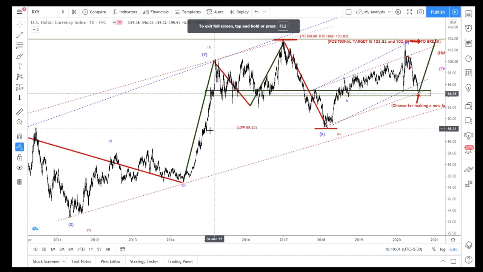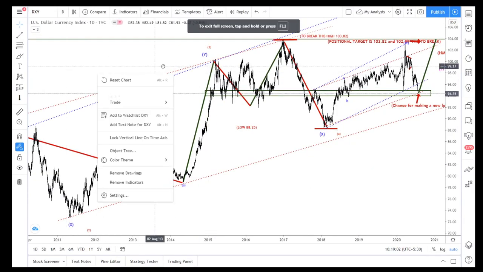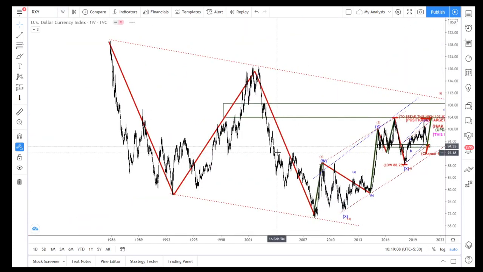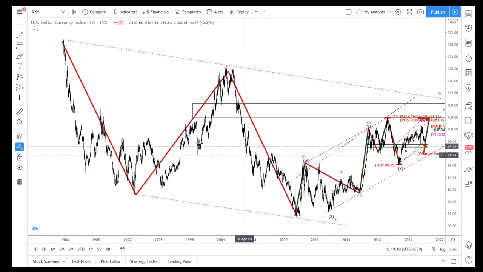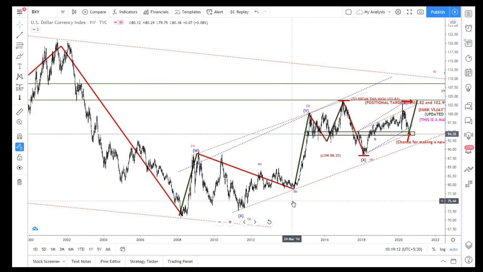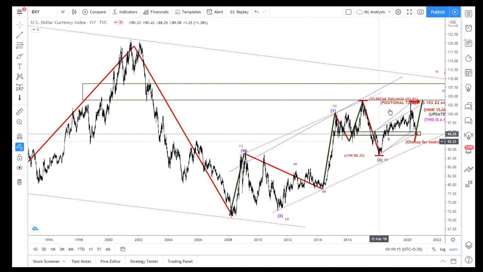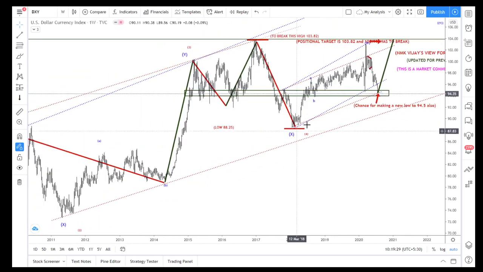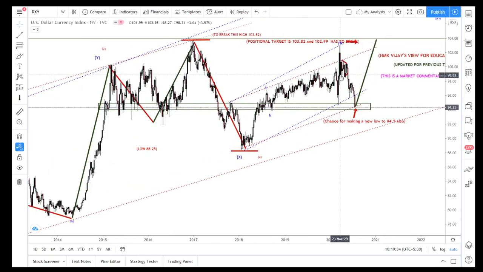The same, no change and no view changed from my previous analysis. The positional chart. So this is an ABC. It's finished, and we are in the correction pattern. It's a 5-wave corrective structure. It's a WXY, ABC is the Y is completed, and X is also completed as an irregular flat, expanded flat. So now we are going to break this high 103.82. That is my positional target.